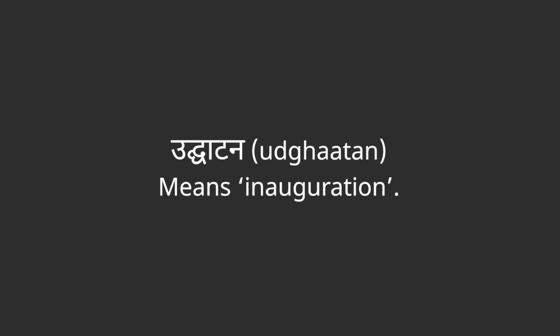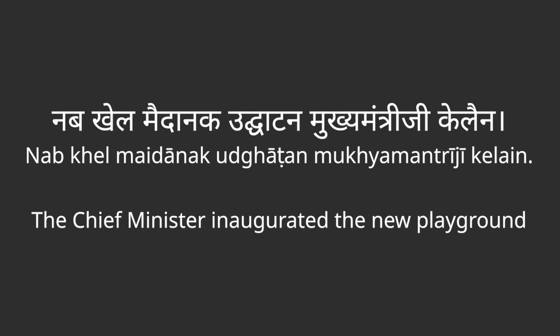These two letters, Da and Gha, are combined in other ways as well, and both ways are acceptable in the Devanagari script. Another way to write this letter is to add a halant marker to the letter Da and then write Gha right next to it. Some examples of the use of the conjunct letter Dgha in words. Udghatan, inauguration.